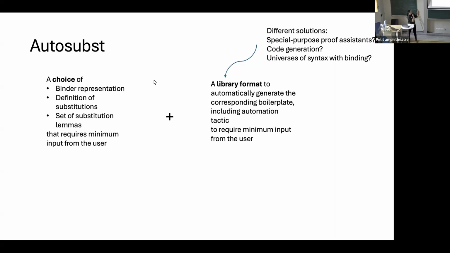It goes from a special purpose proof assistant which removes all this boilerplate, basically having it built into the type theory of the proof assistant. You could have code generation, which gives you the output file with the definitions. You could have meta techniques, or you could define universes of syntax, which means you have one representation of what a syntax is, and then you define on this representation what substitution is.